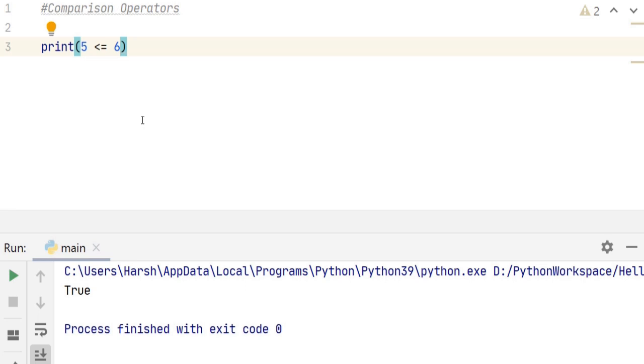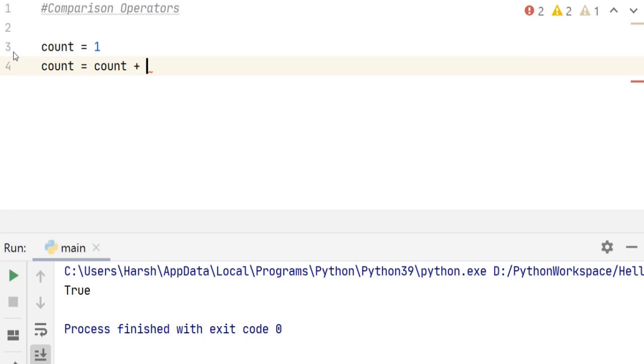Right? The next thing we are going to see is a part of assignment operators. Let's say we have a variable count equal to 1. And when we want to increment this value by 1, we would type count is equal to count plus 1. But Python provides a shortcut method to do this. We can just type count plus equal to 1. So plus equal to is an assignment operator for addition.